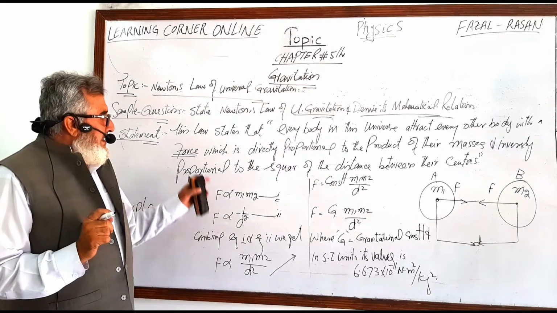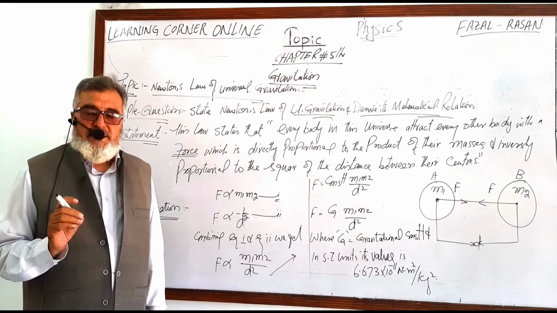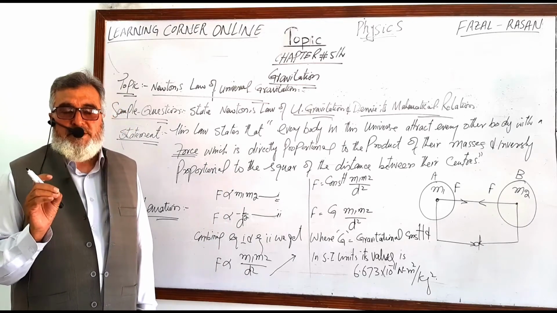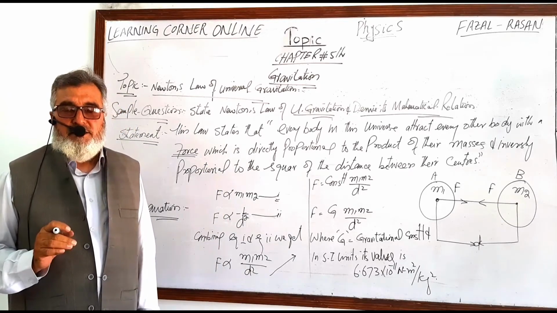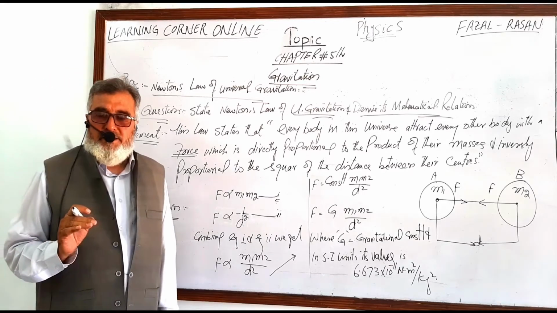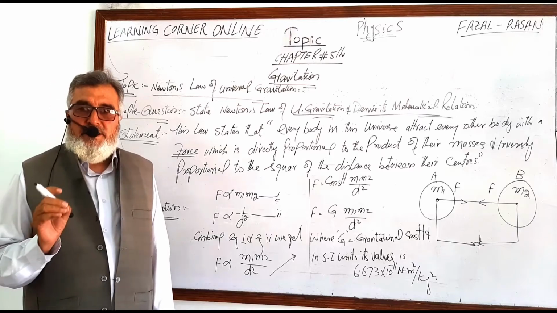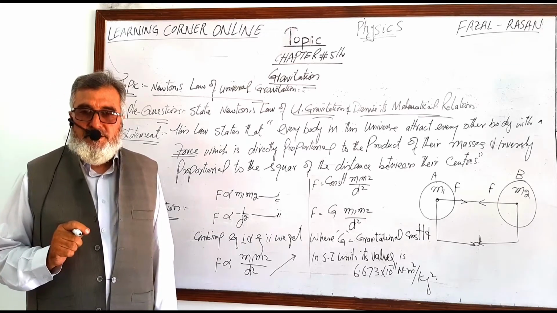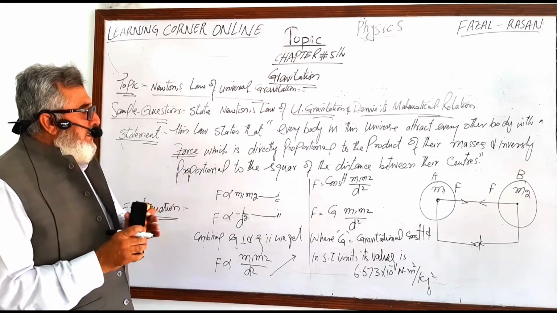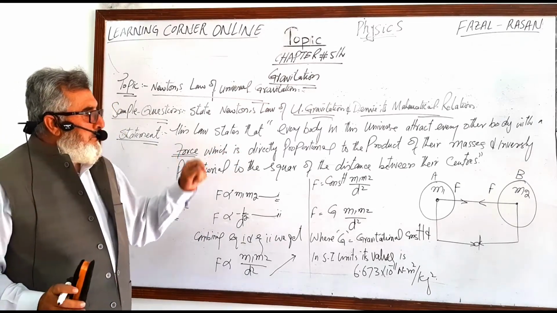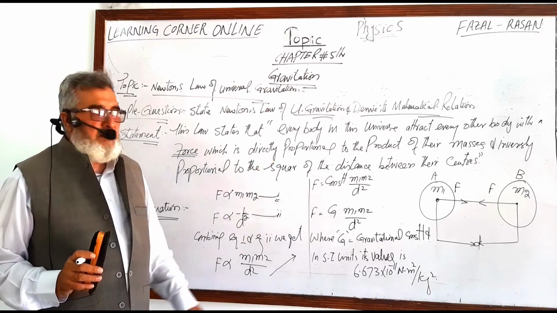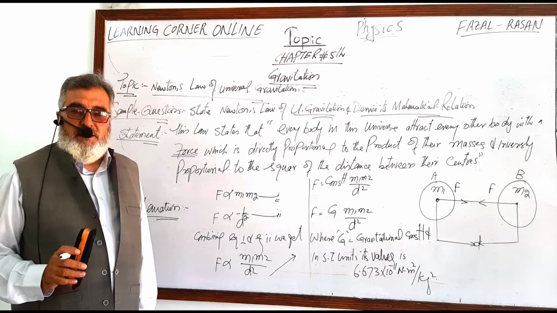Similarly, the gravitational force existing in nature will always exist in all those bodies which are chargeless. And the idea of this gravitational force was given by the theoretical scientist Newton in 1665. He introduced that every body in this universe attracts every other body with a force which is directly proportional to the product of their masses and inversely proportional to the square of the distance between their centers.